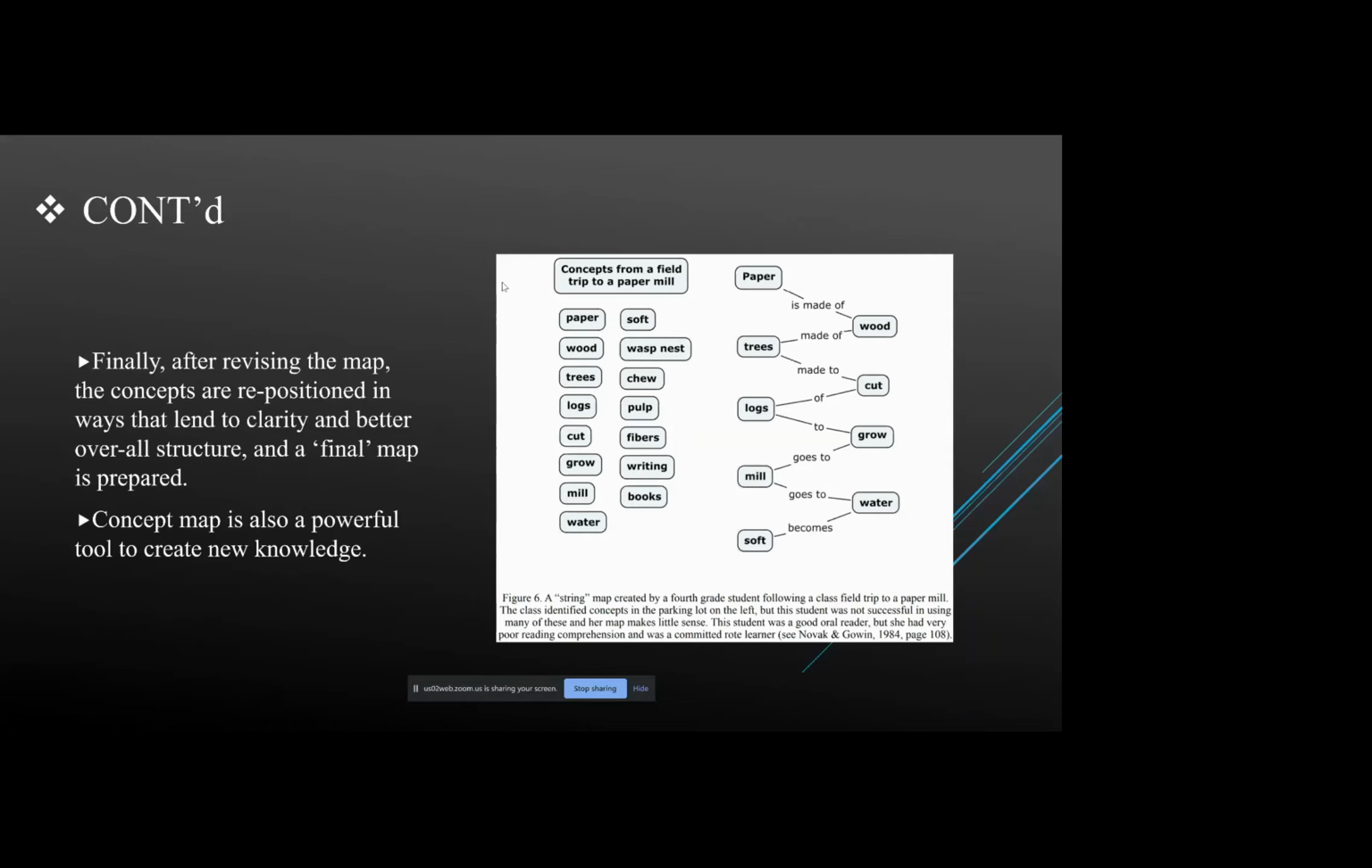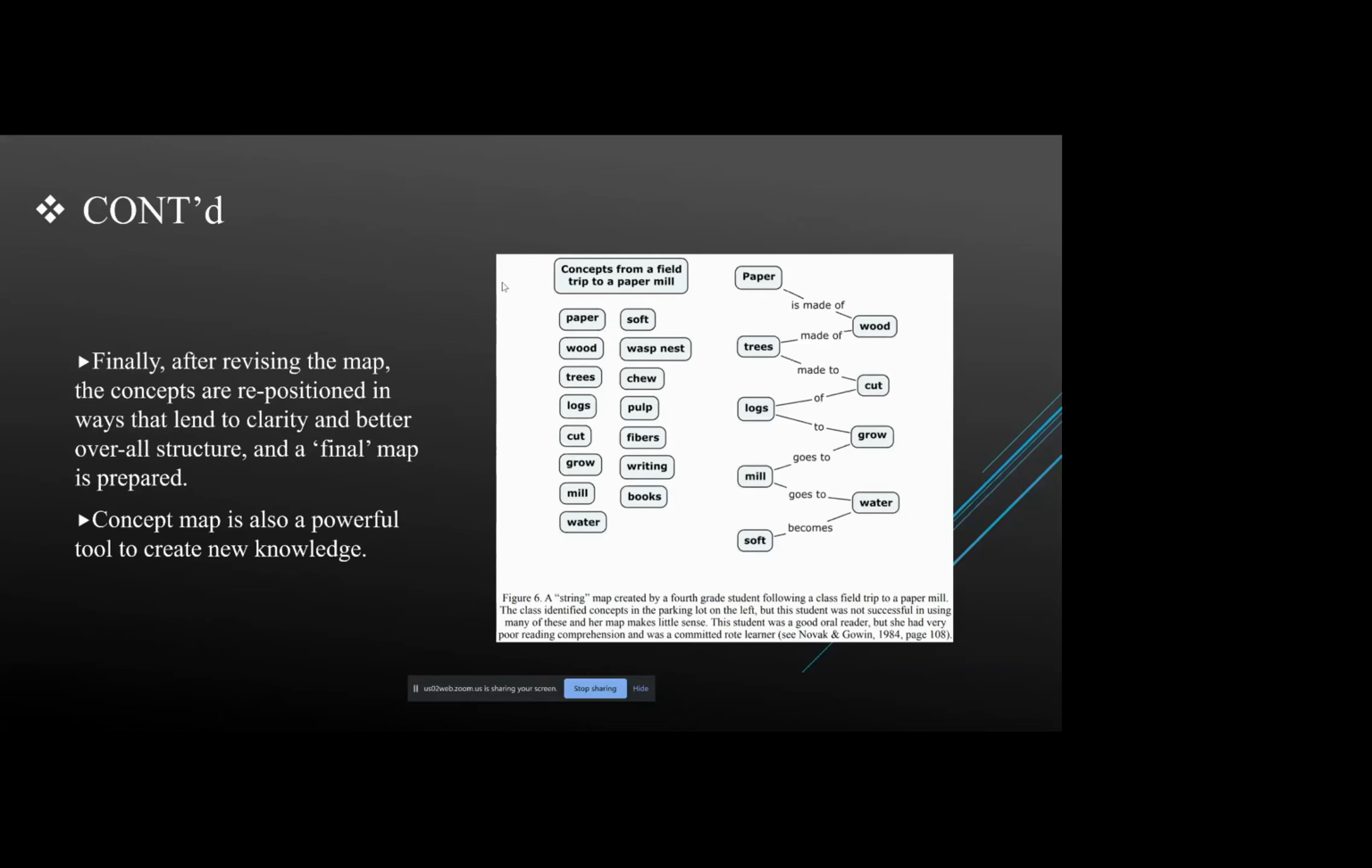when she went on a class field trip to a paper mill. She was able to write all the concepts properly, but she was not able to present the connections between the concepts properly. So here she failed to do that. Generally, it is very important to make proper connections, proper relationships between them, so that it makes sense that it is a good concept map.